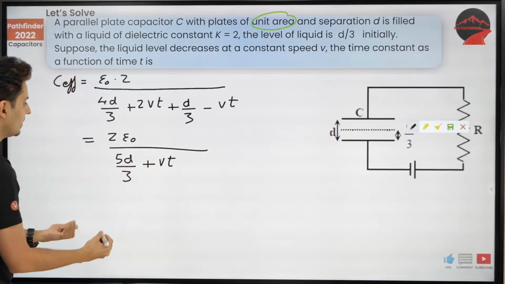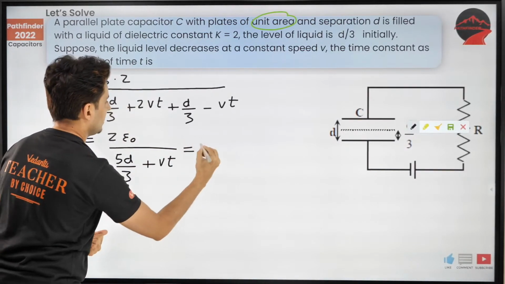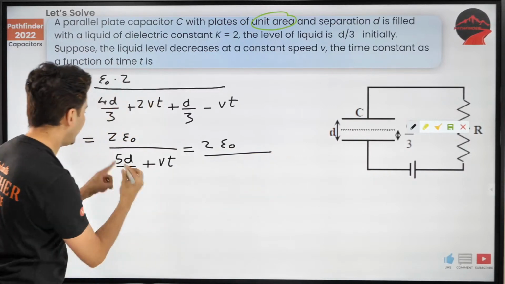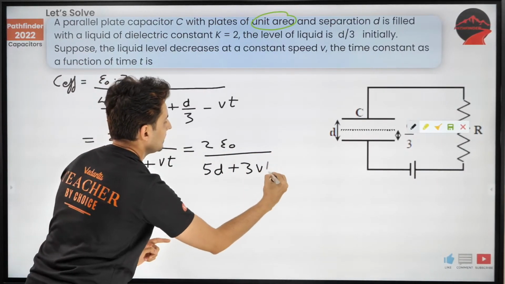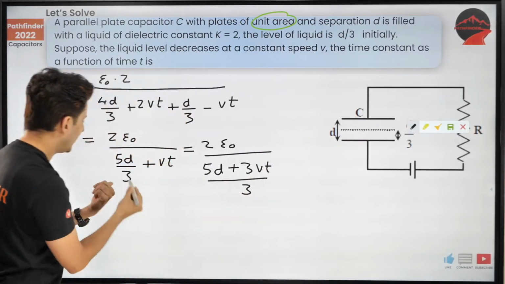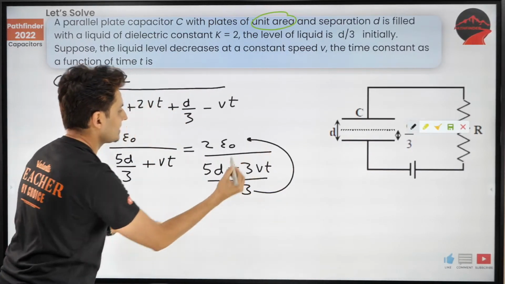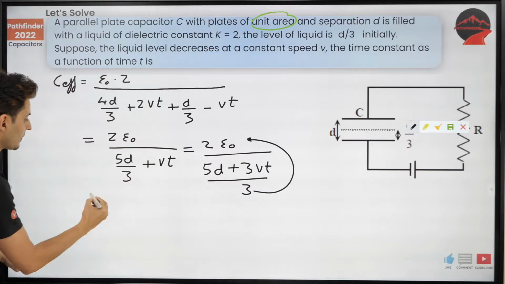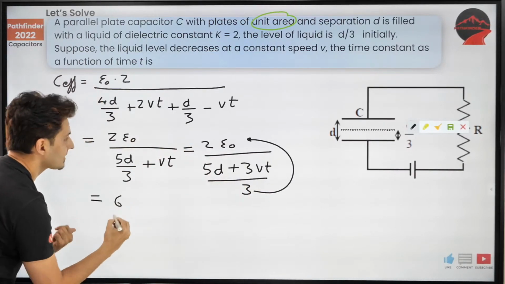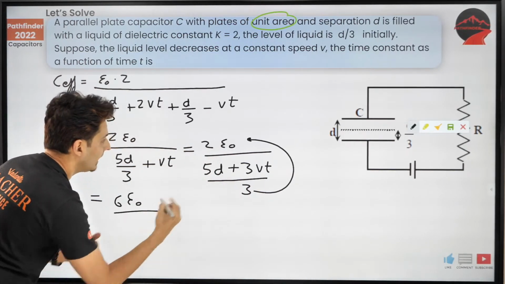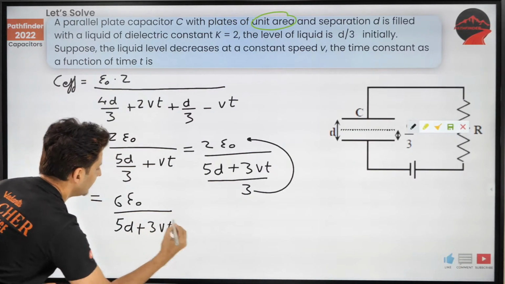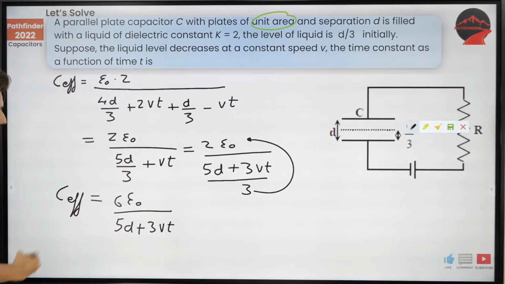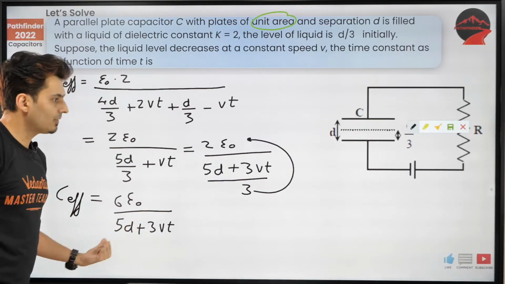Now take the LCM out here again. So what are you going to get? 2 epsilon naught divided by 5d plus 3Vt, the whole thing divided by 3. Now take this 3 upstairs. So 2 threes are 6: 6 epsilon naught divided by 5d plus 3Vt. That's my effective capacitance.